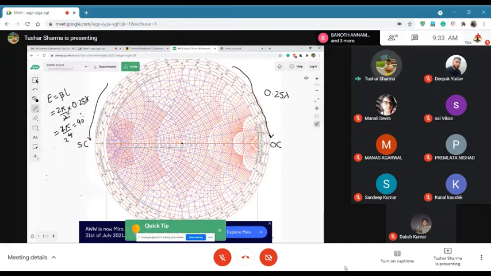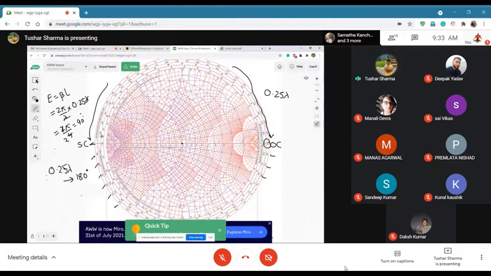Okay, so what I was saying here is that when you have 0.25 lambda on Smith chart, that is equal to 180 degree of rotation. Okay, you are going from here to here. So the full Smith chart is actually 0.5 lambda. So you see this 0.5, 0.25 is here, and then 0.26, 0.27, 0.28, and it keeps increasing. Then it's 0.44, 0.45, 0.46, 0.47, 0.48, 0.49, and 0.5.